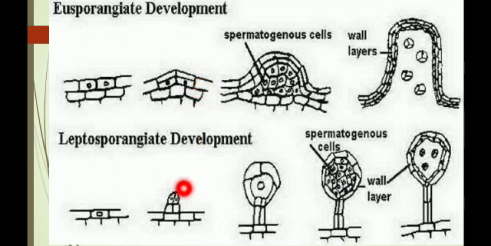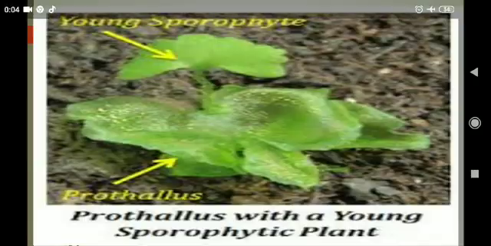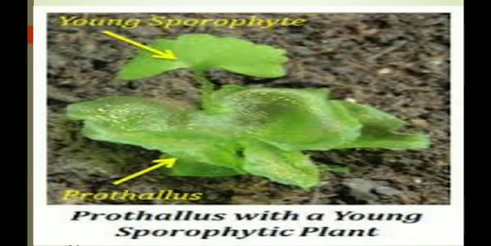Then spore mother cells undergo meiosis and produce the spores. The spores germinate to produce the young gametophyte, which is a haploid multicellular, green, cordate-shaped, independent gametophyte called the prothallus. So this one is the young gametophyte, which germinates to produce the haploid multicellular prothallus.